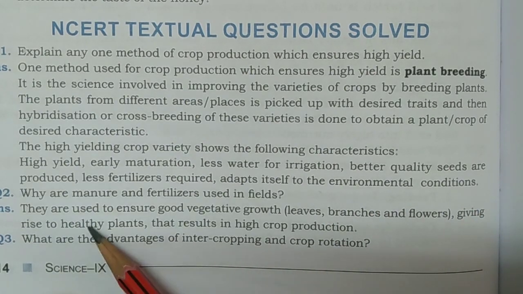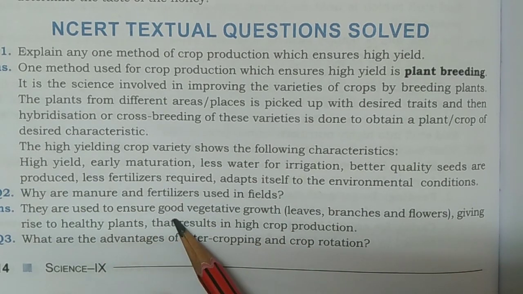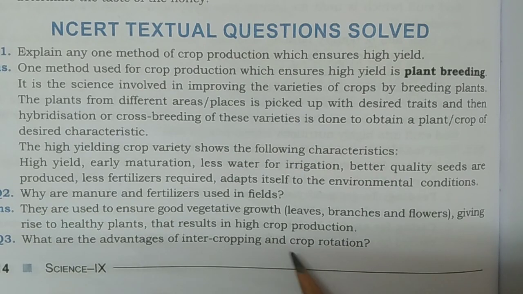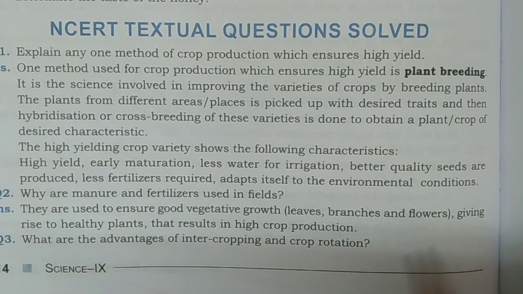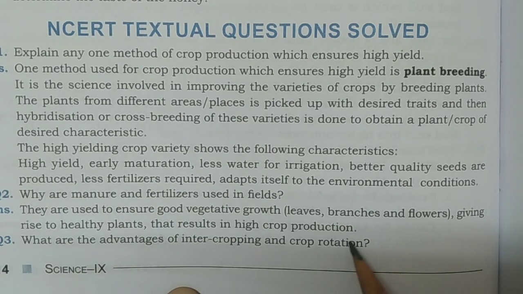Now question number 2, why are manure and fertilizers used in fields? They are used to ensure good vegetation growth, leaves, branches and flowers, giving rise to healthy plants and resulting in high crop production.